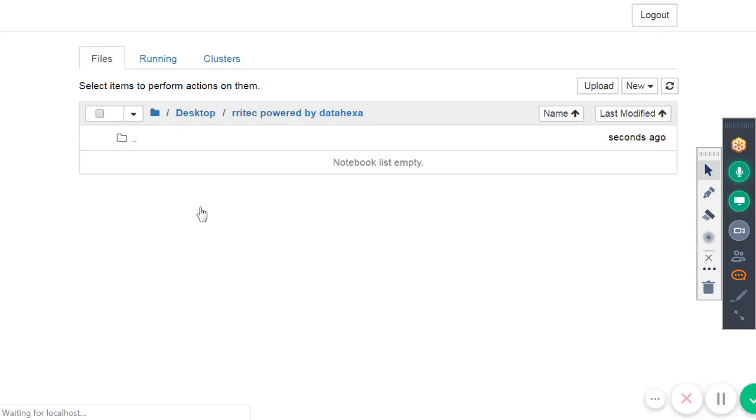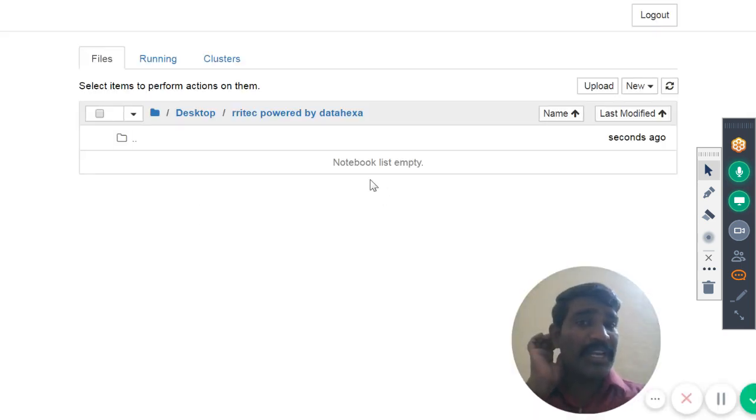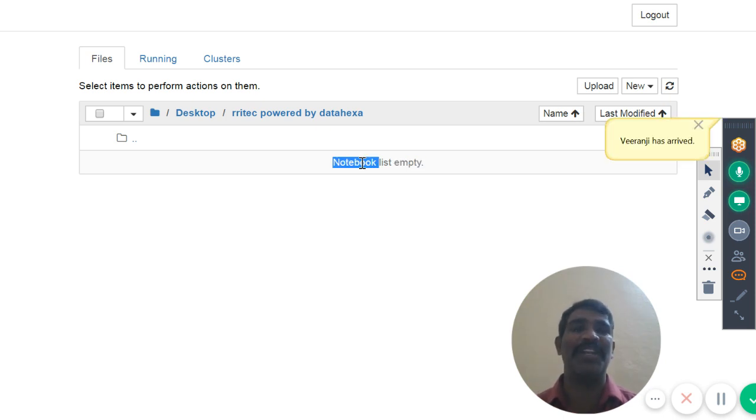If you click on this one, we are able to see the notebook list is empty. Tell me, if you have pen and paper, you have the notebook, what can you write in the notebook? You can write your code, you can draw some diagram, you can bold something, you can underline something, you can write in italics, whatever way you want, right? Similarly, this is also a notebook, whatever you want to keep, you can keep it.